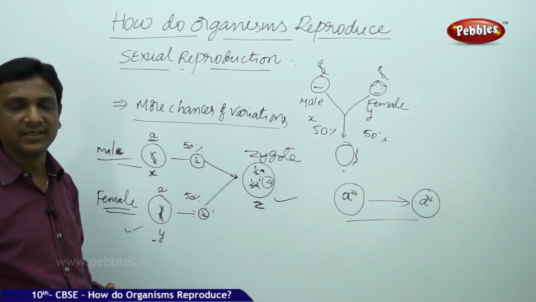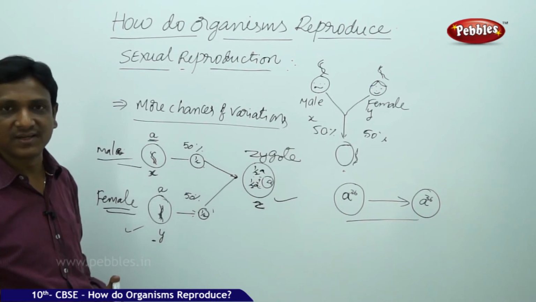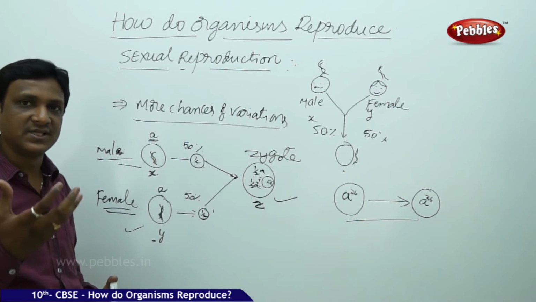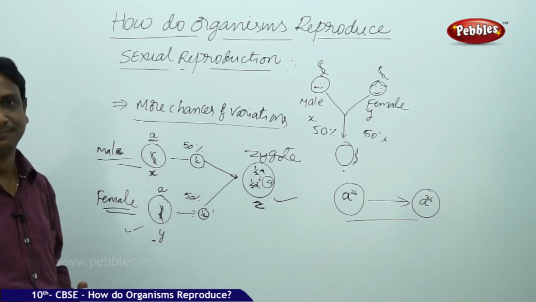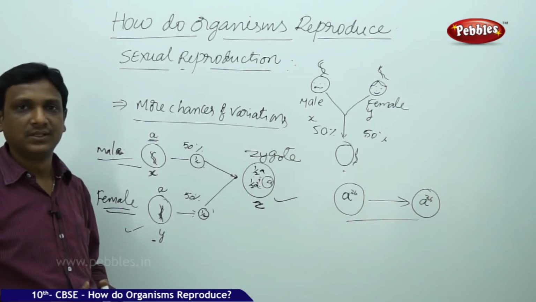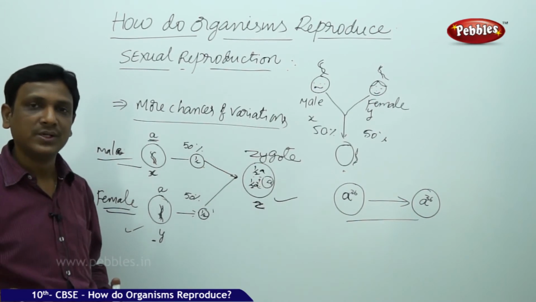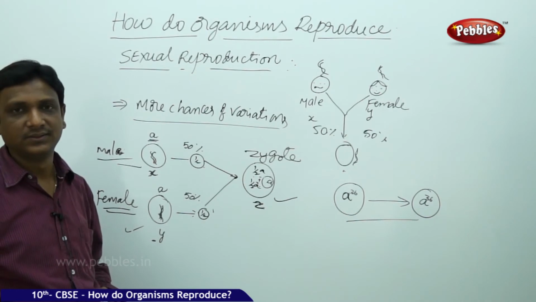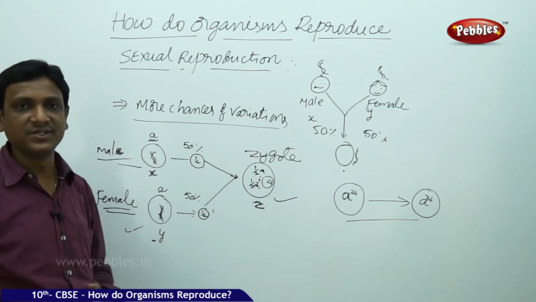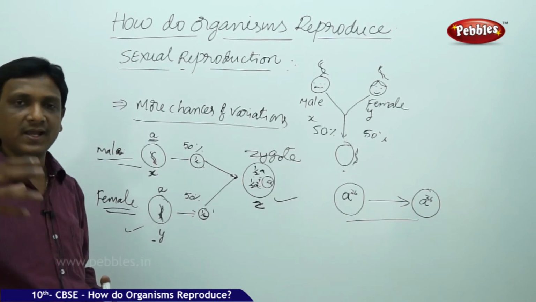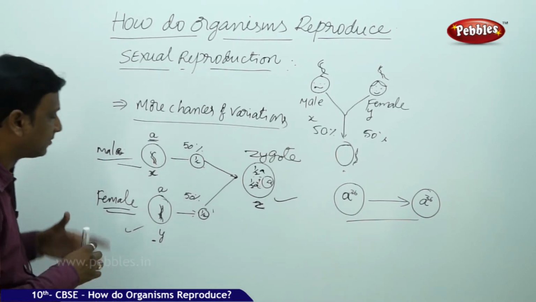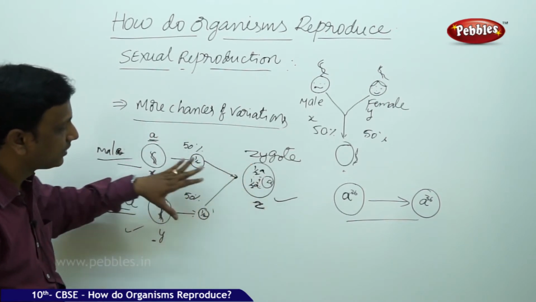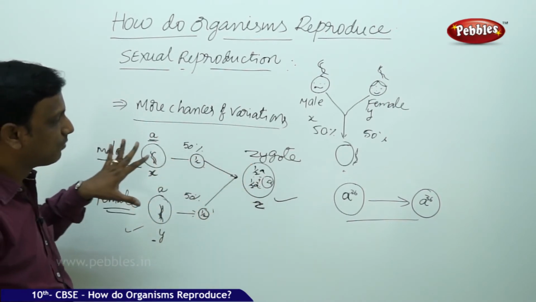But sometimes, if any disorders are there in the genetic material of your parent, either mother or father, there are some chances of acquiring such disorders also. But there also there is a ratio, a calculation, whether you acquire it or not. That is a different case we study in genetics. In this way, whatever variations are there in the parent organisms accumulate and the new DNA is formed in the zygote in sexual reproduction. So there is more scope for these variations.